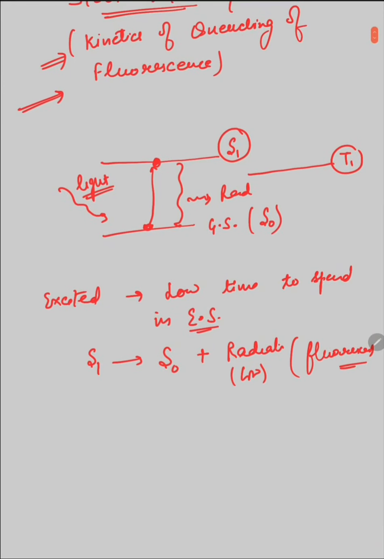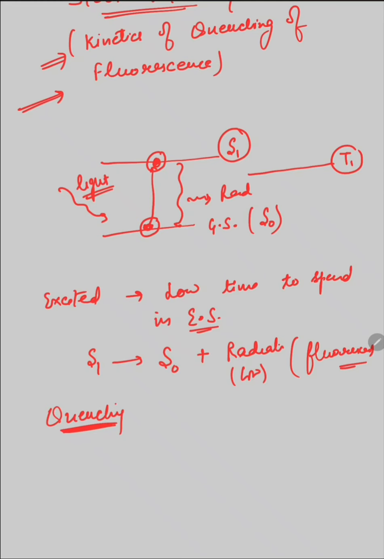Now what is quenching of fluorescence? Quenching means the molecule in the excited state, the molecule from the S1 state, will not easily come back to the S0 state by emitting radiation. There is some kind of stoppage in this process. When the fluorescence stops due to some reason, that process is known as quenching of fluorescence.